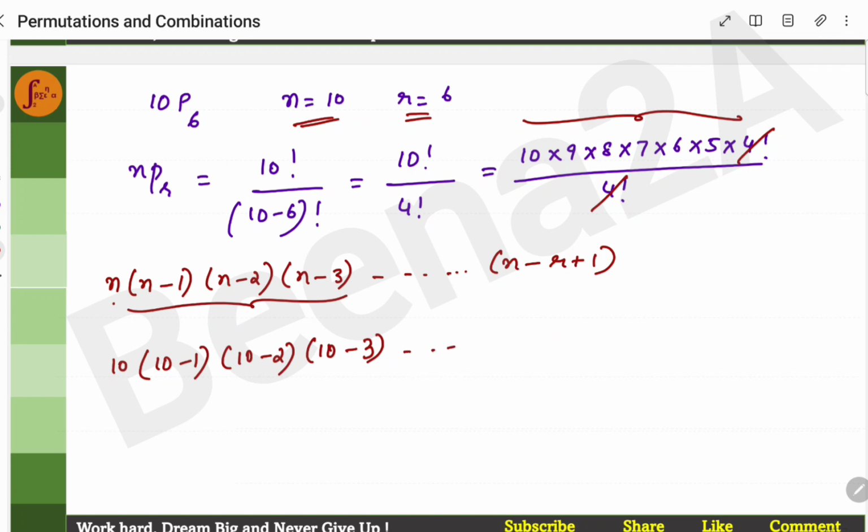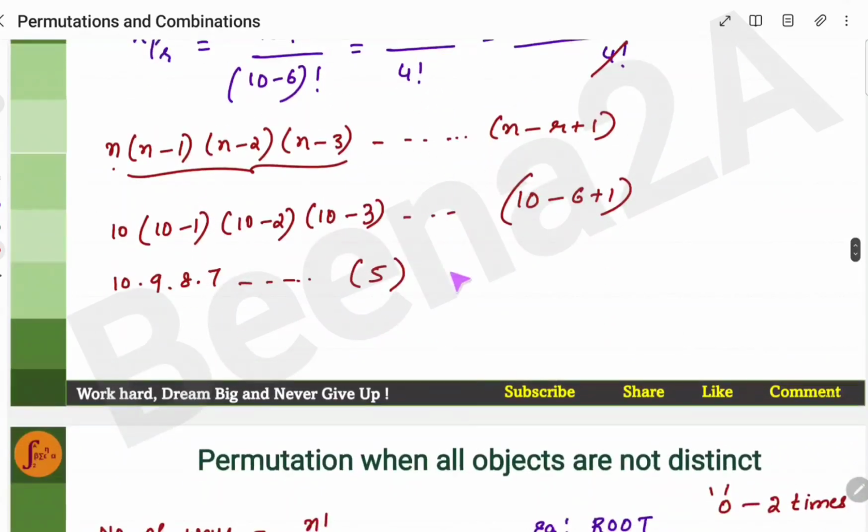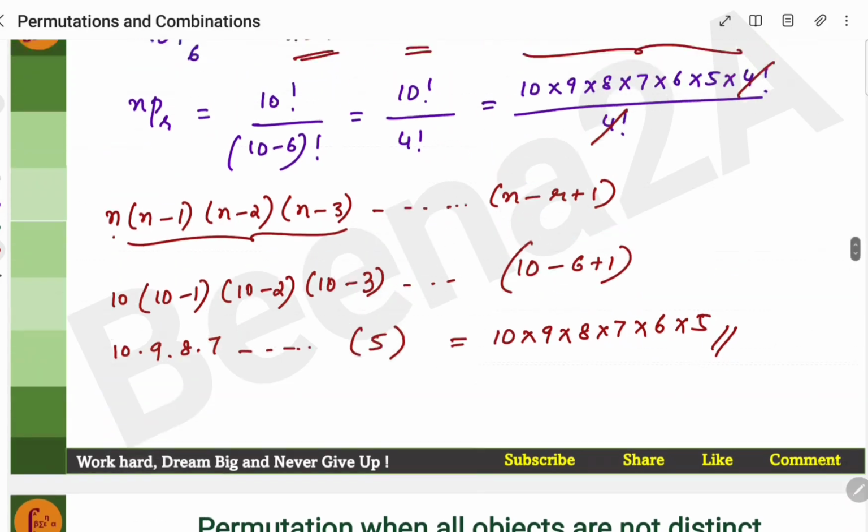I should continue until 10 minus 6 plus 1, which is 5. This will be 10 into 9 into 8 into 7 into 6 into 5. Here I stop it.